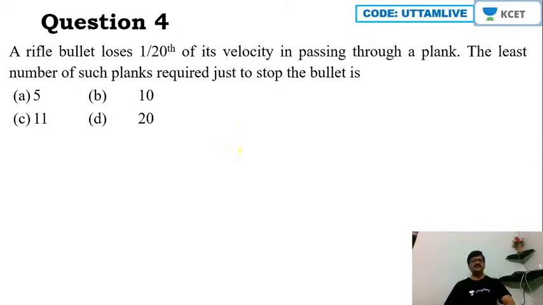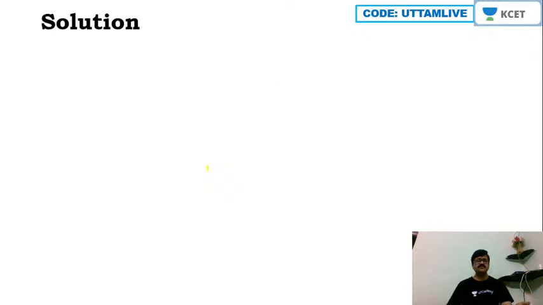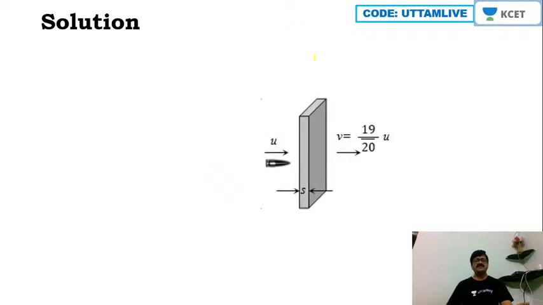So here we should find the least number of such planks required just to stop the bullet, because through one plank it will lose its velocity by 1/20th. 1 by 20 times it loses. So hence, how many planks are required? Nothing else is given other than this, right? So let us go ahead and crack this problem now. So we can say this is the plank. Okay, so through one plank, let me consider the distance as s here.